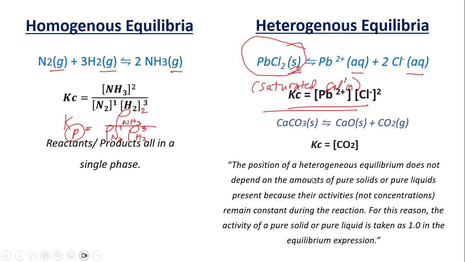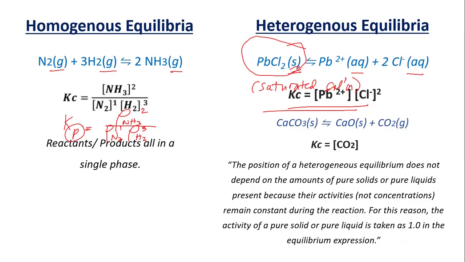So the position of a heterogeneous equilibrium does not depend on the amounts of pure solids or pure liquid present because their activities remain constant. Okay, so they don't have concentration. If you have a pure solid or a pure liquid, it's pure. You don't say I have 10 grams.